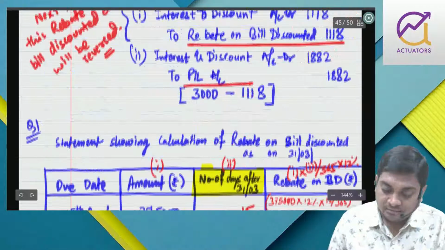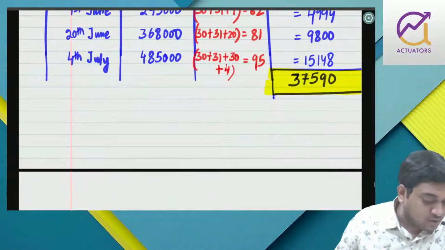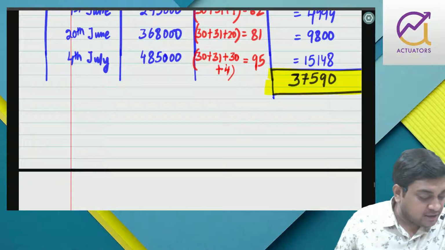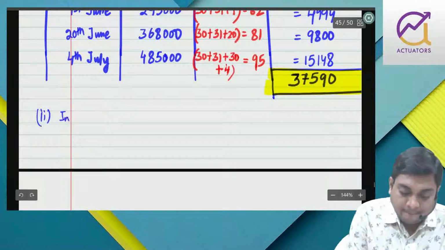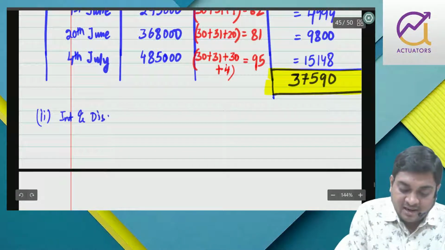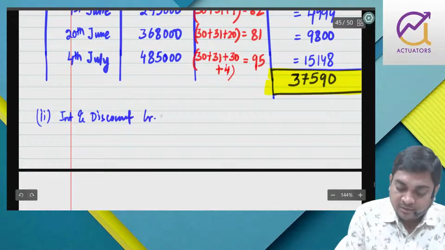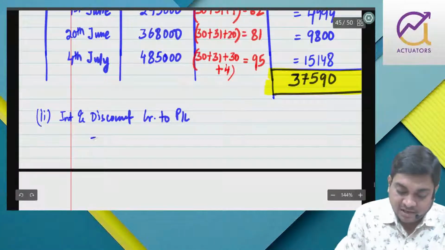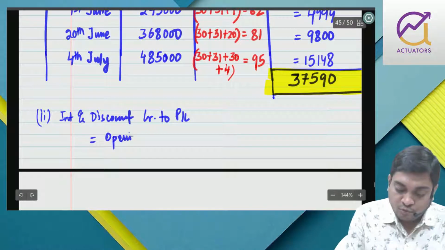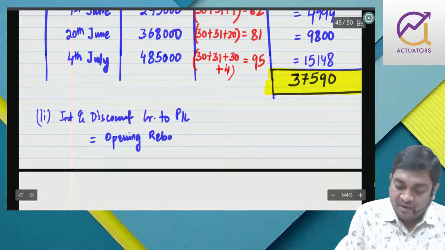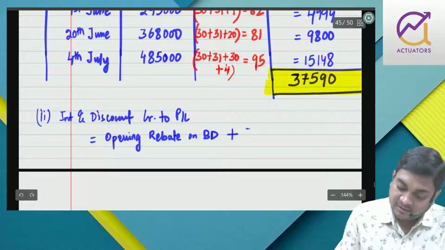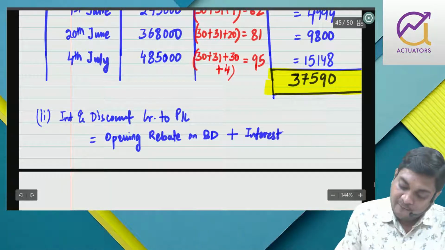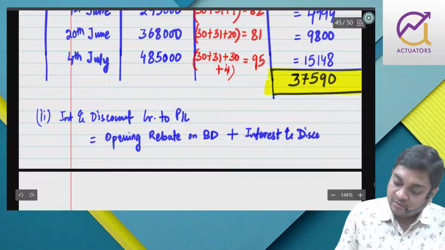Right? So now they have told us to calculate the amount to be credited to profit and loss account. So part 2 I will answer. Interest and discount credited to PL is equal to opening rebate on bill discounted plus interest and discount.